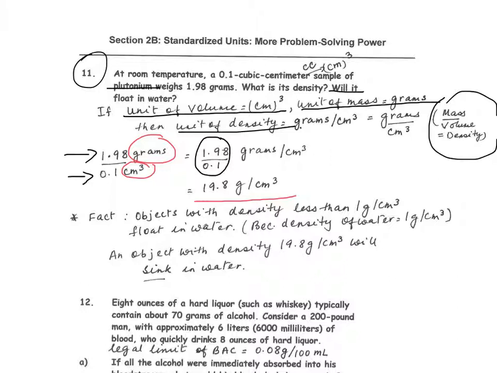Now, here's a fact that we need to know. If the density of an object is less than 1 gram per centimeter cubed, then we know that the object is going to float in water. But in this case, the density is 19.8 grams per centimeter cubed, definitely bigger than 1 gram per centimeter cubed. So therefore, this is going to sink in water.